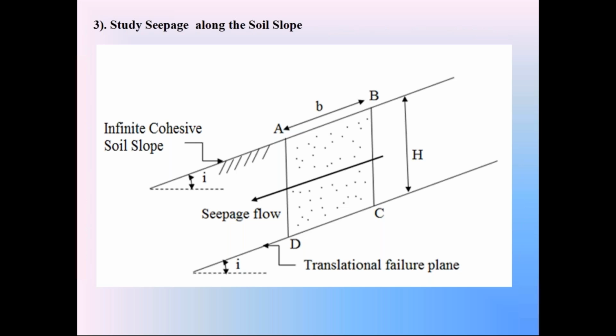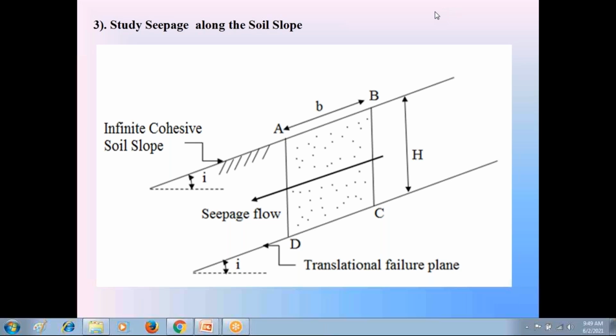Before going to discuss the seepage flow condition, if anybody has doubts regarding the dry condition and the submerged condition of the infinite c-phi soil slope, please interact with me.